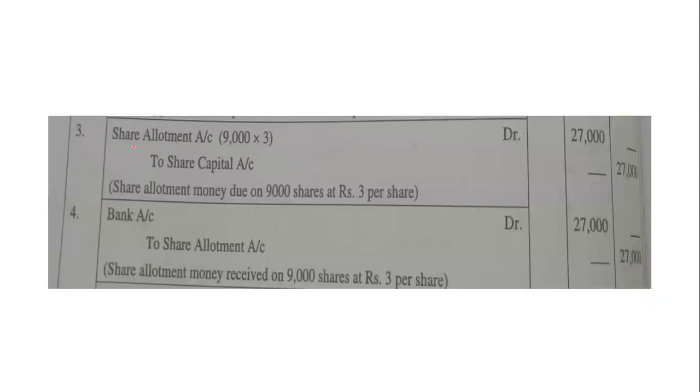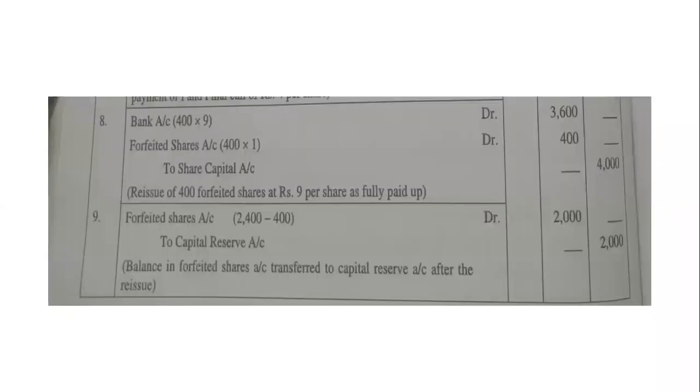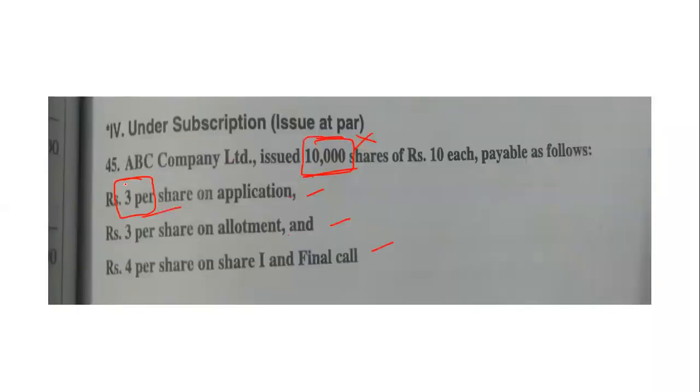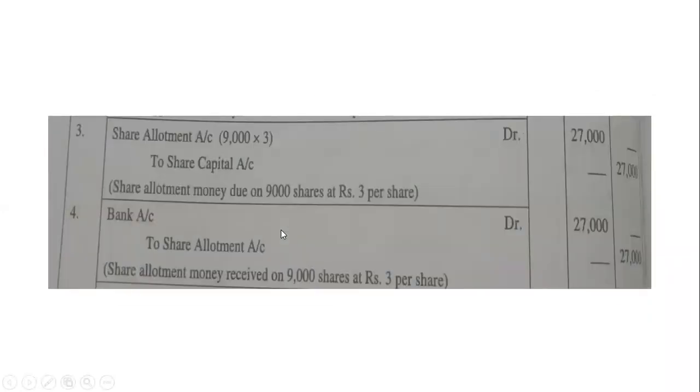Yes. Next, allotment. Allotment is here. What is the rate they are telling? Allotment rate they are telling is ₹3 per share on allotment. So share allotment account debtor to share capital. Here premium is not there, so please don't write premium. Please write narration: being share allotment money due. ₹3 allotment, multiply. Then money is received. Bank account debtor to share allotment account. Same money will be transferred. Being allotment money received.